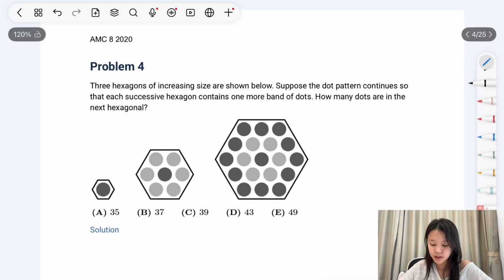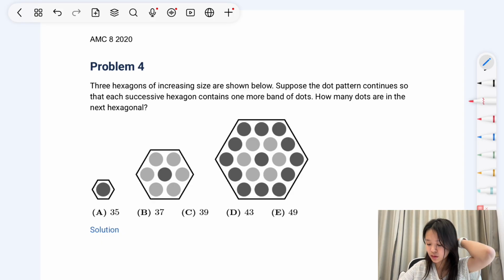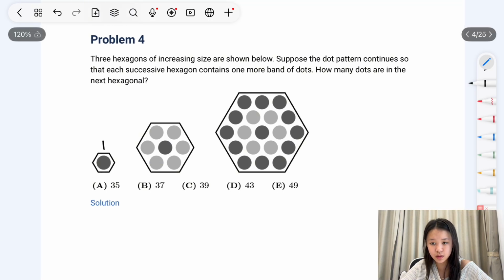Problem 4. 3 hexagons are increasing in size as shown below. Suppose the dot pattern continues so that each successive hexagon contains 1 more band of dots. How many dots are in the next hexagon? The first hexagon has 1 dot. The next hexagon has 1, 2, 3, 4, 5, 6, 7 dots.